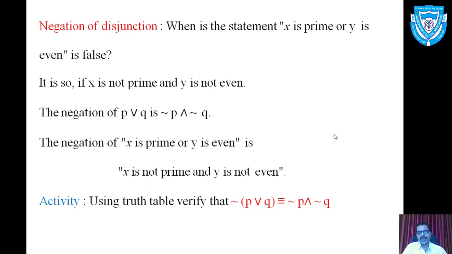Now in the symbolic form, same can be represented here. Negation of P or Q equivalent to negation of P and negation of Q.